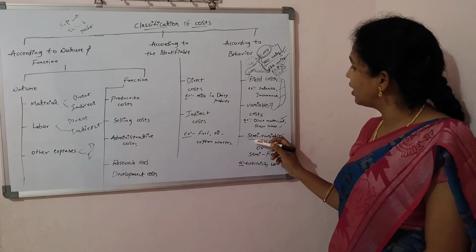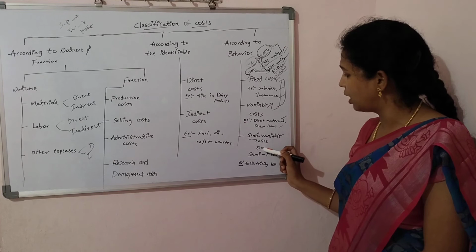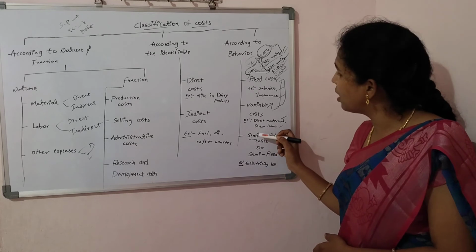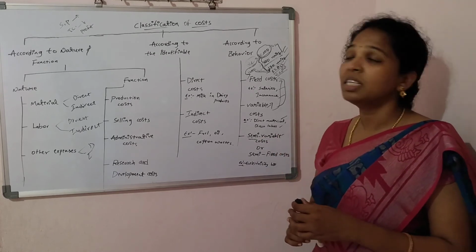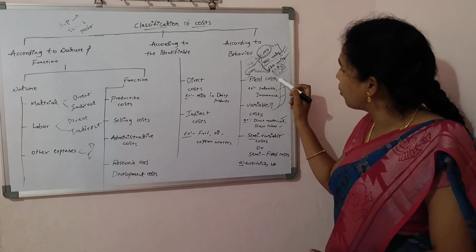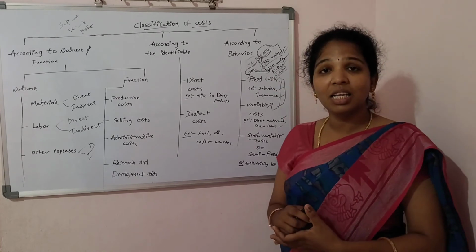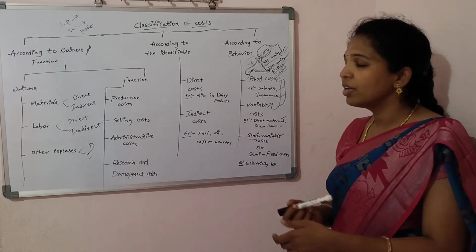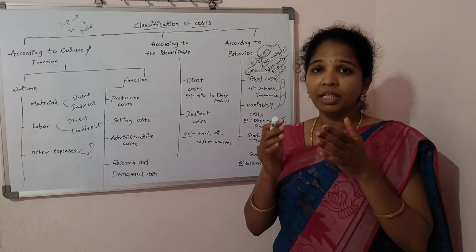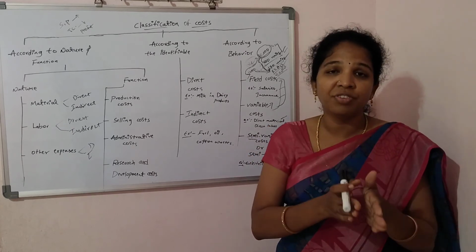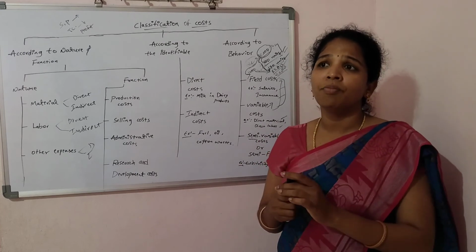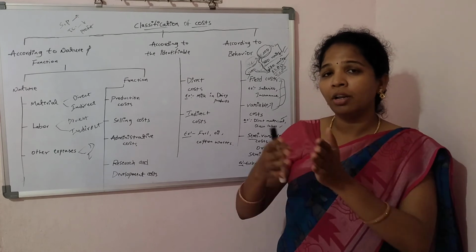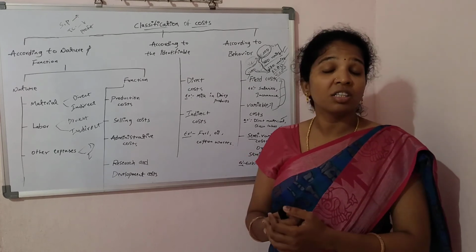And next, the last one is semi-variable cost or semi-fixed cost. Semi means half portion is variable, half portion is fixed. That means we have a combination of fixed cost and variable cost, which we call semi-variable cost or semi-fixed cost. Up to some level of production, that amount is fixed, then as the level increases, the cost also increases.